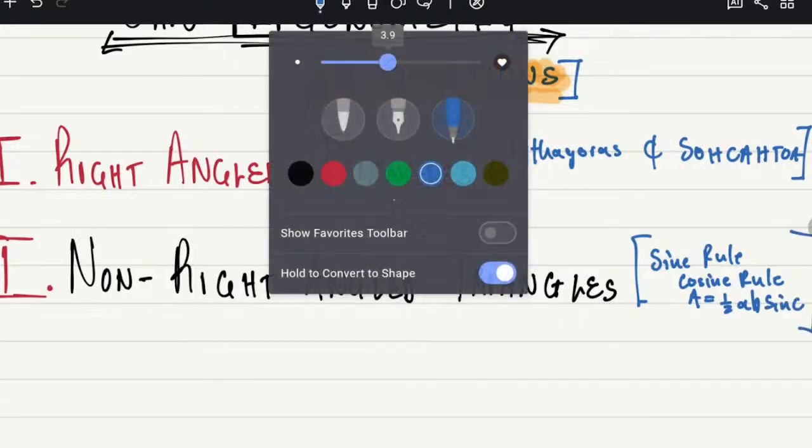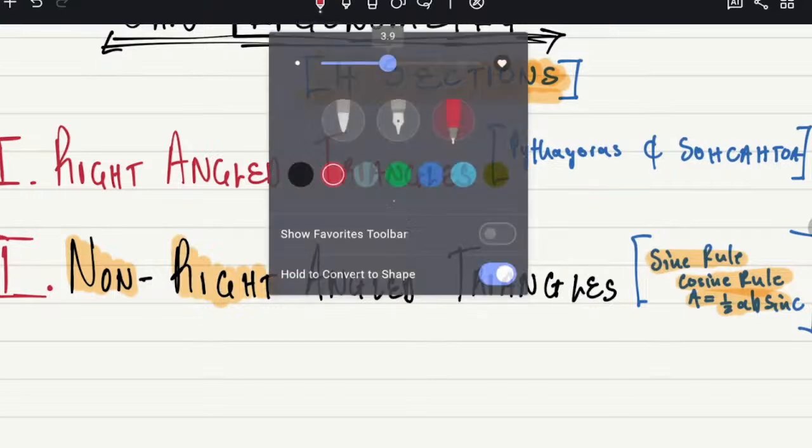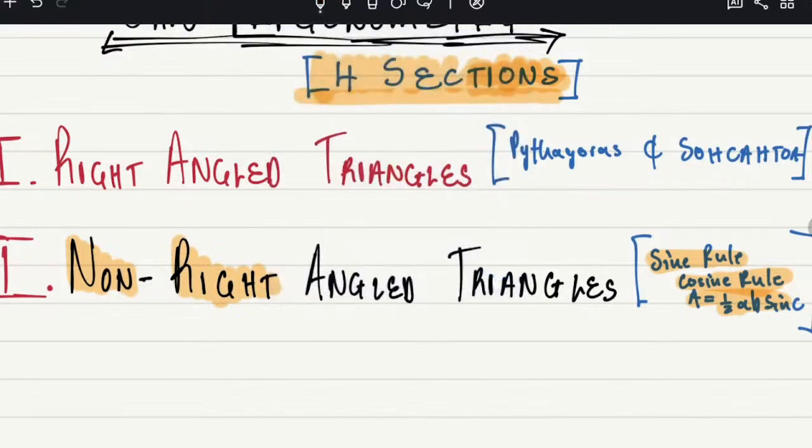Okay. So there are 3 things in this section. But all of these 3 things, the sine rule will be only for triangles that do not have a right angle. Cosine rule, they will not have a right angle. This area, they will not have a right angle. So it's the second section where you learn about non-right angled triangles. Okay, Alex? Okay, sir. Yes.